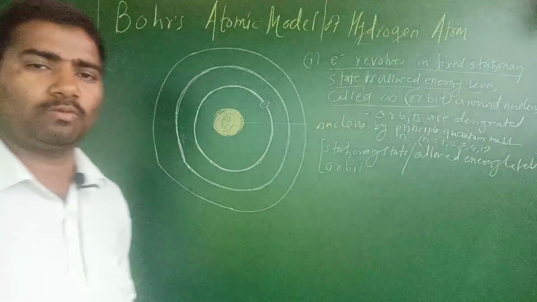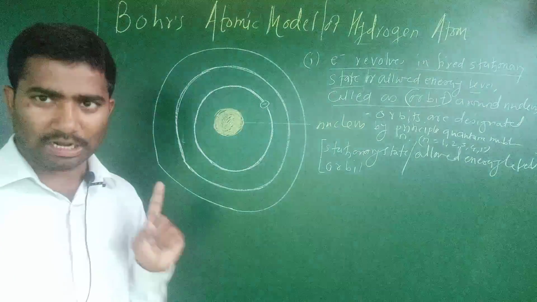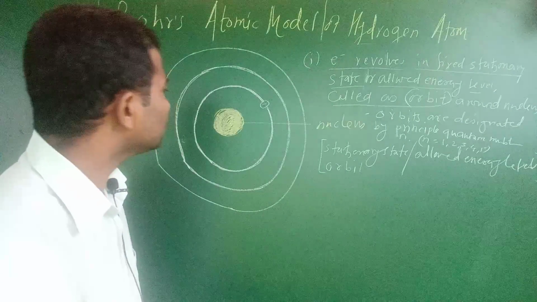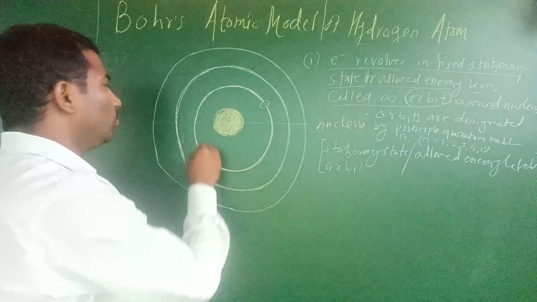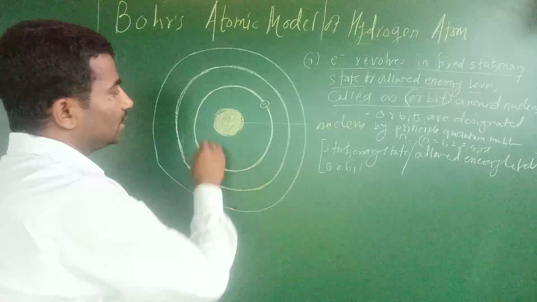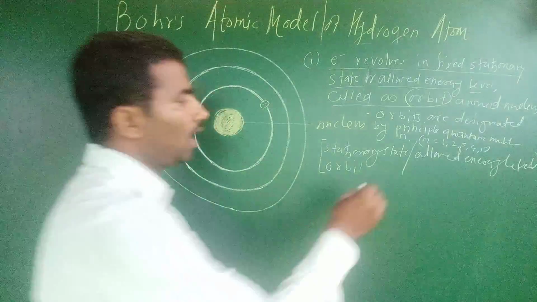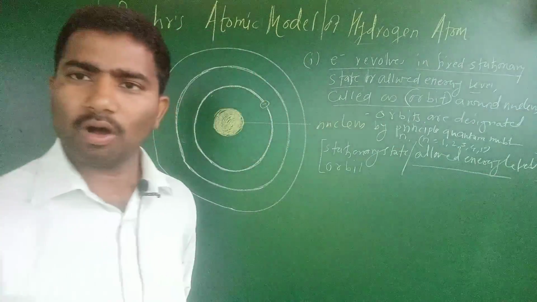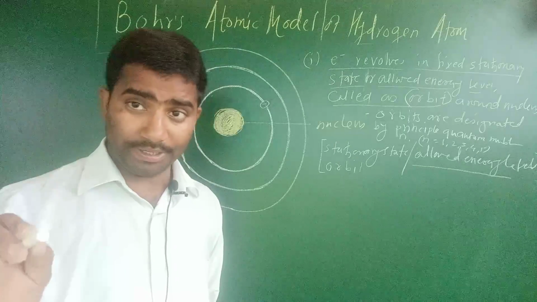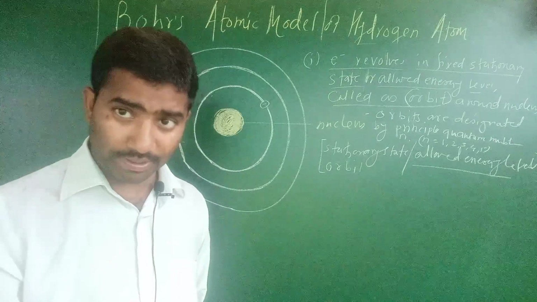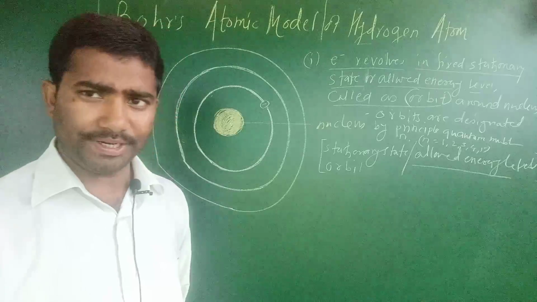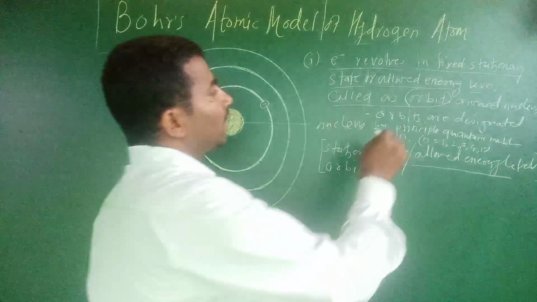So, first outcome: electrons are revolving in the stationary state or allowed energy level, also called orbit.